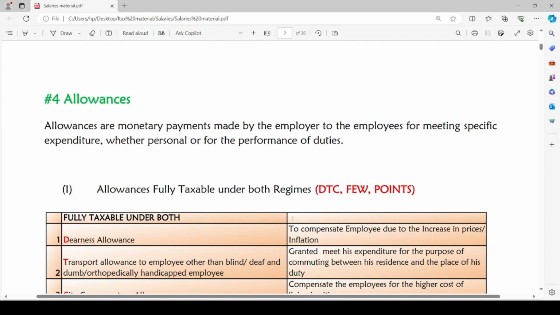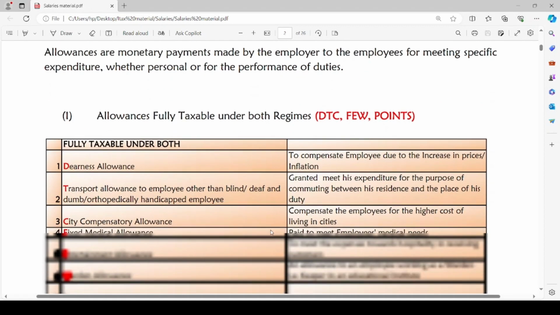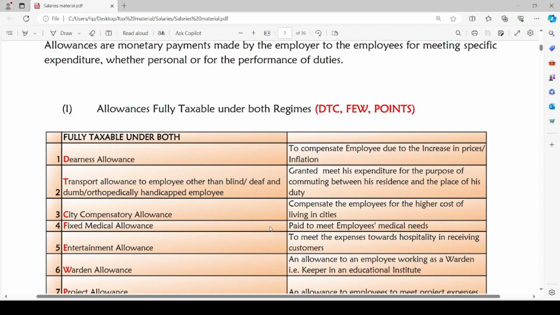The fourth component, allowances. Allowances are monetary payments made by the employer to the employee to meet specific expenditure, whether personal or for the performance of duties. When the employee incurs any specific expenditure, either for his personal reasons or for the performance of his official duties, if such expenditure is met by monetary payment made by the employer to the employee, it is called allowance. Allowances are categorized into four types.